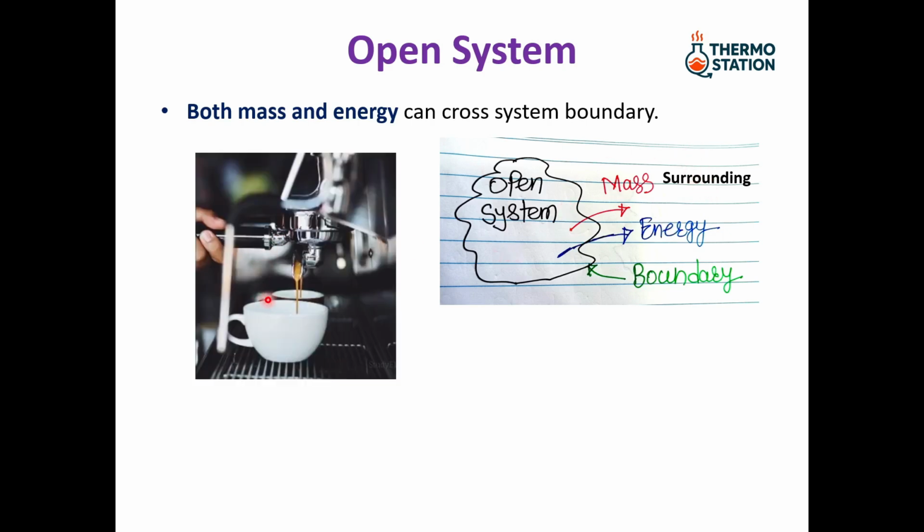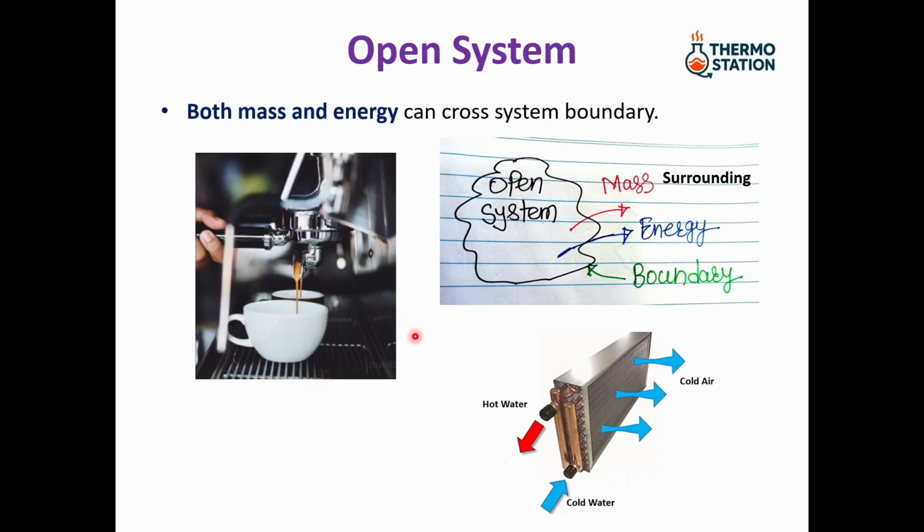This cup of coffee is an example of an open system where mass and energy can cross the boundary of the system. If you add hot milk to this coffee cup, mass crosses the boundary of the system. And when this hot milk loses heat to the surrounding air, energy crosses the boundary of the system.